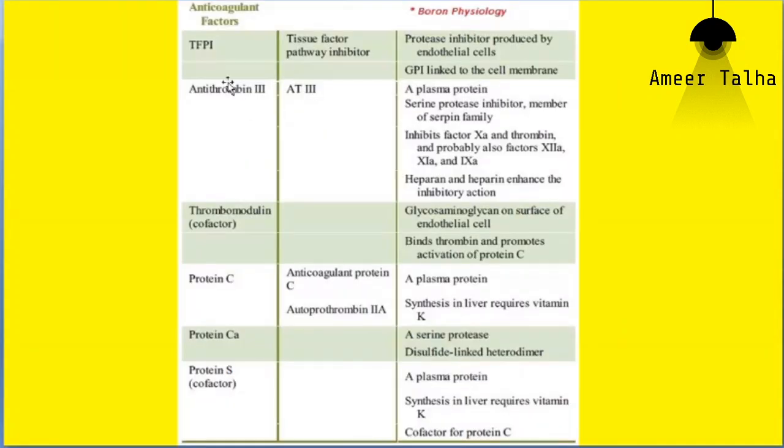Here you can see these are the anticoagulant factors. We have discussed thrombomodulin in detail, the role of thrombomodulin along with protein C and protein S in the fibrinolysis. Then we have discussed the role of antithrombin 3. Then we have tissue factor pathway inhibitor, which inhibits the extrinsic pathway. All these are examples of the anticoagulants.